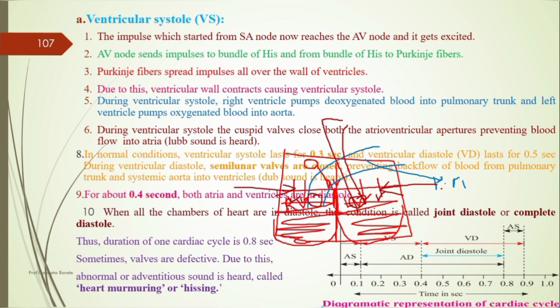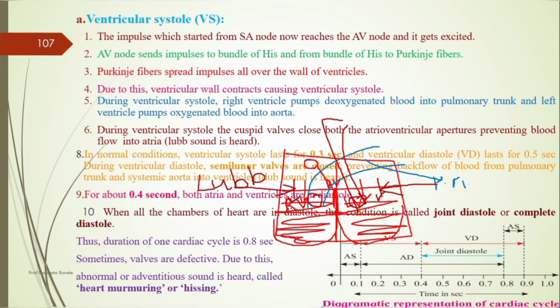This valve is closed when the blood is pumped from the atrium towards the ventricle. At that time a sound is heard, and that sound is called the lup sound. What is this sound called? It is called the lup sound. In the normal condition, when the ventricle is filled with the blood, it is in the contraction condition, the systolic condition.